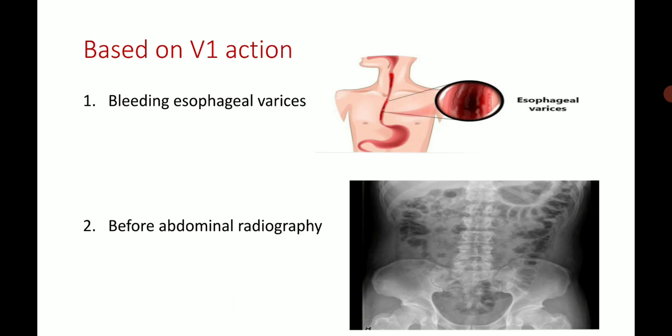Based on V1 action, first is bleeding esophageal varices. Vasopressin, mainly terlipressin, stops the bleeding by constricting the mesenteric blood vessels and reducing the blood flow through the liver to the varices, allowing clot formation. And before abdominal radiography, vasopressin has occasionally been used to drive out the gases from the bowel.